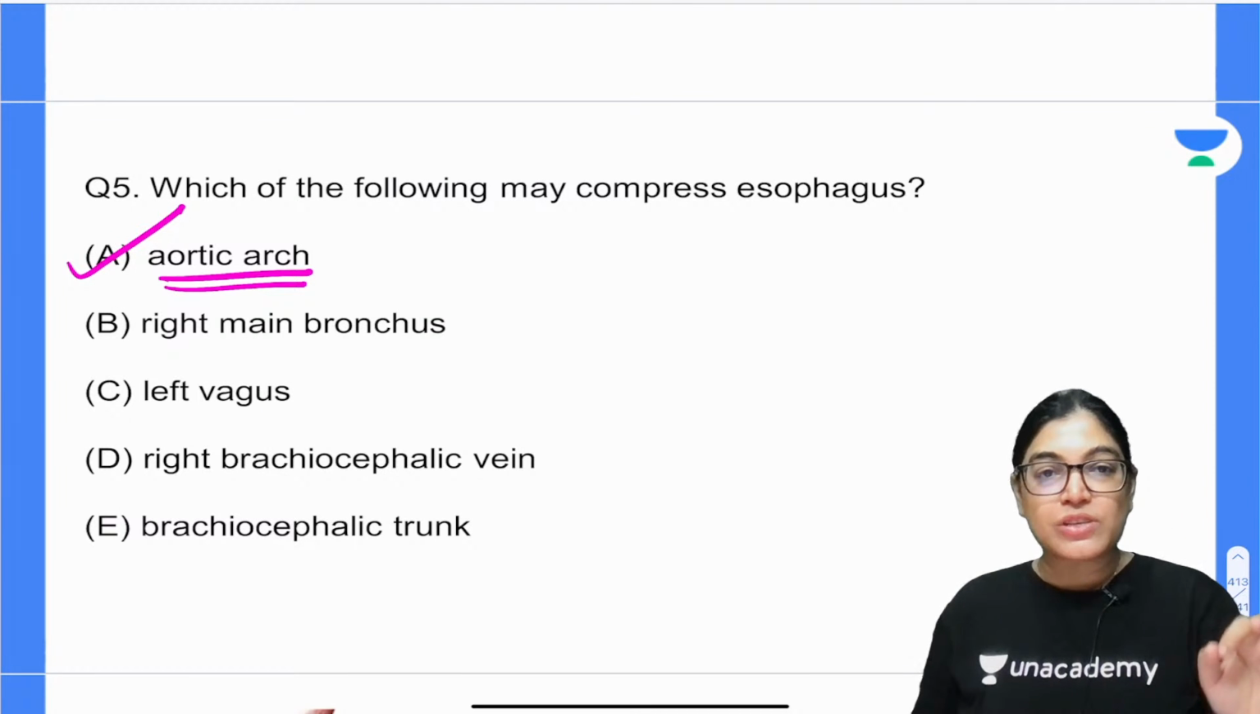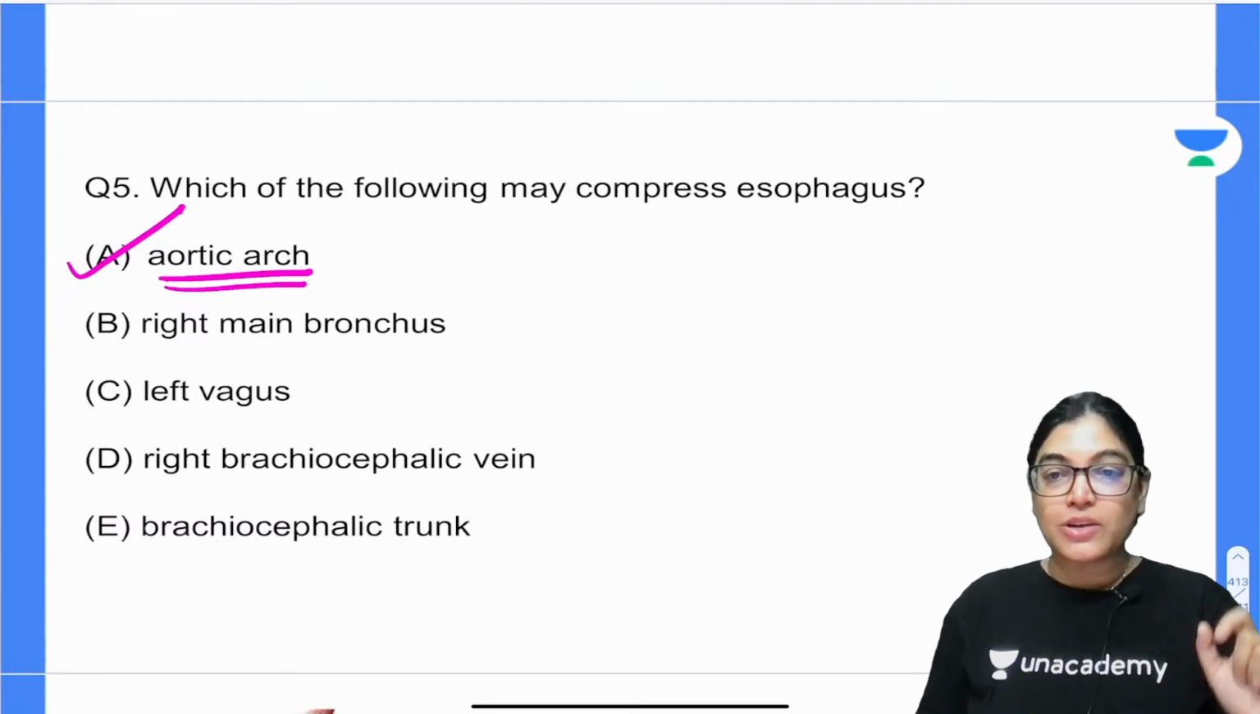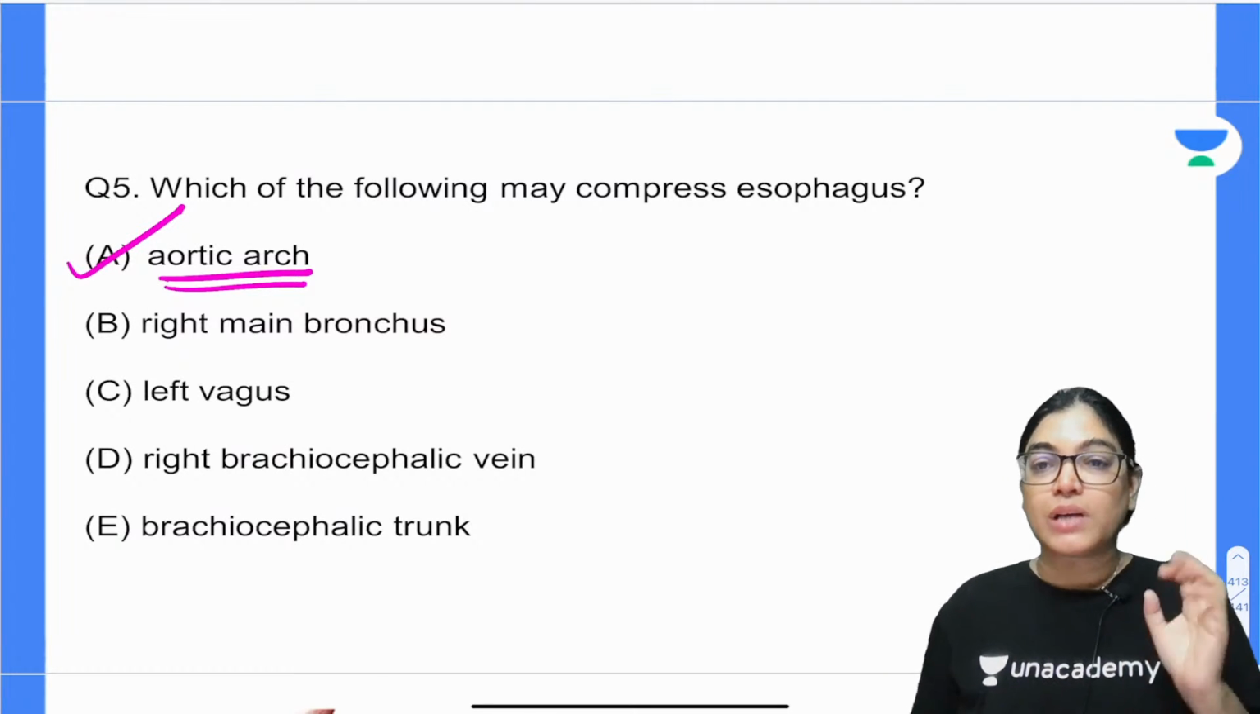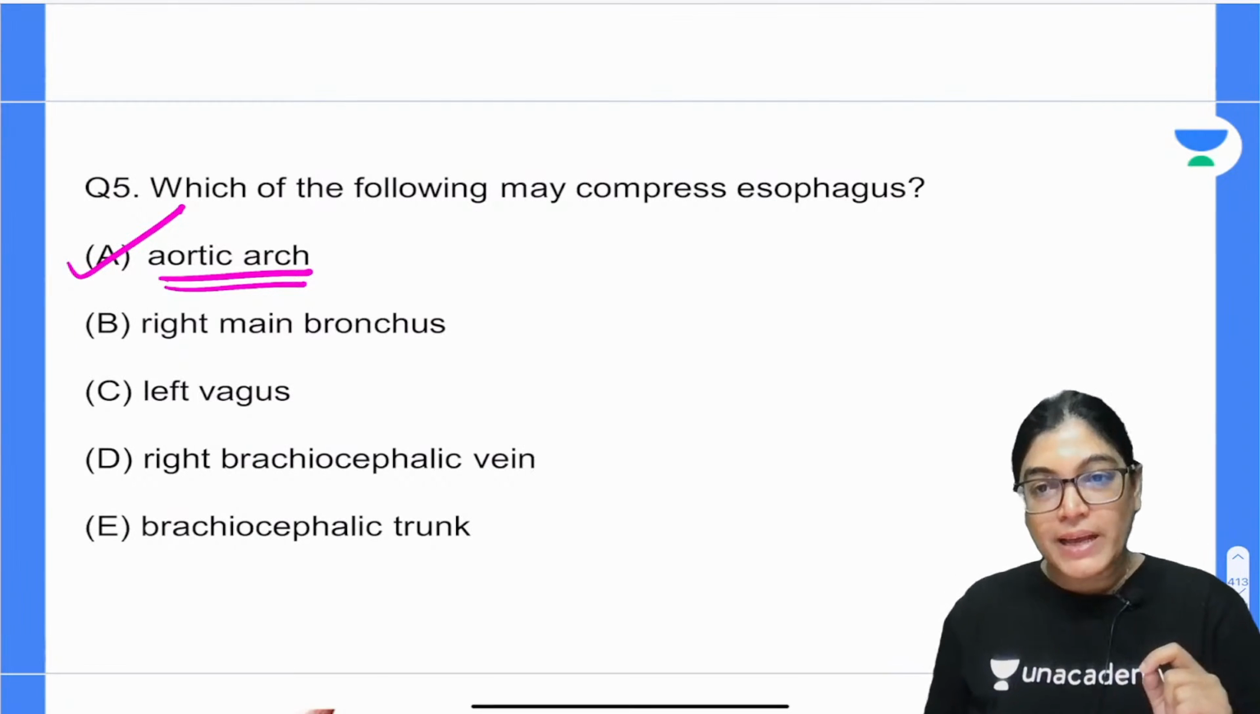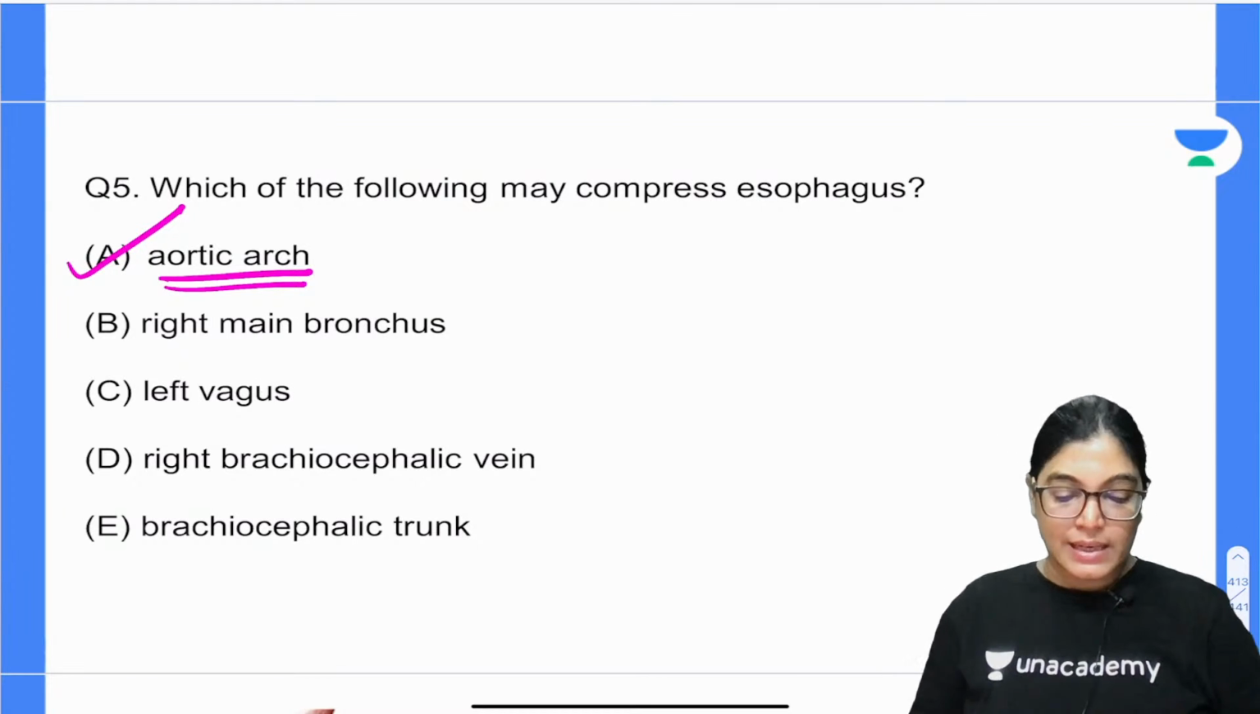It's the diaphragmatic opening, the esophageal opening in the diaphragm, and at the junction of the pharynx and the esophagus we have another constriction. So altogether how many constrictions? 4 constrictions, and here A is the correct answer.